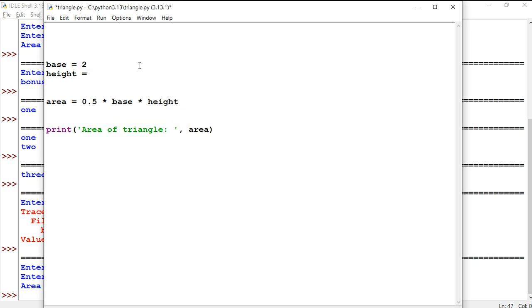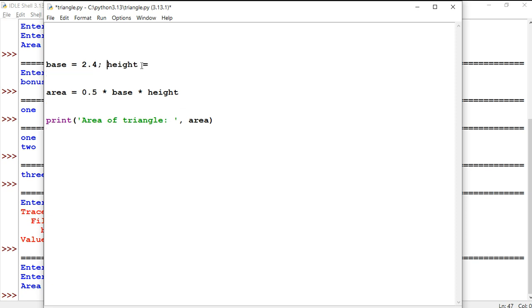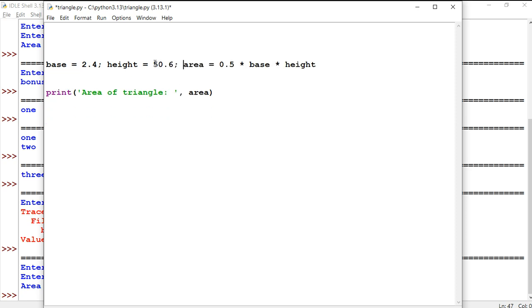Suppose I write base is equal to 2.5, directly giving the value, semicolon. Now in the same line I can write height is equal to 5.6. Then I can also calculate the area on the same line like this, and the printing I write on a separate line. So like this, multiple statements you can write on the same line, provided that each statement ends with a semicolon.